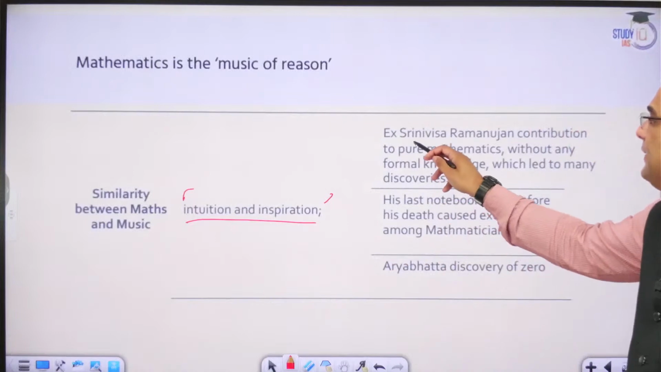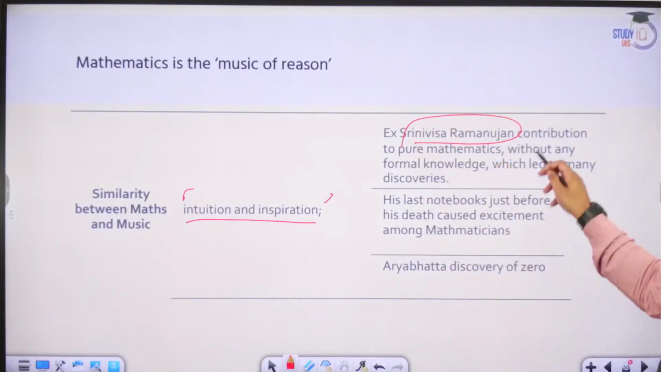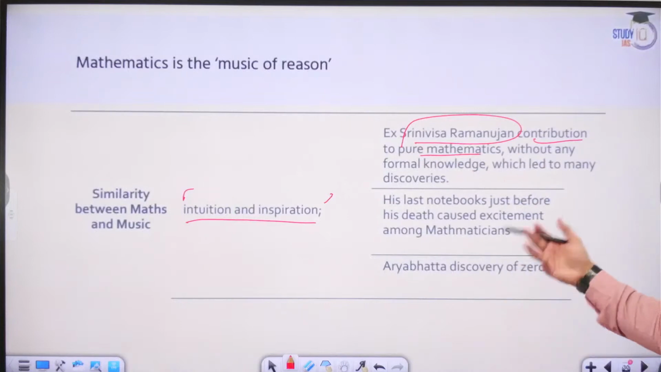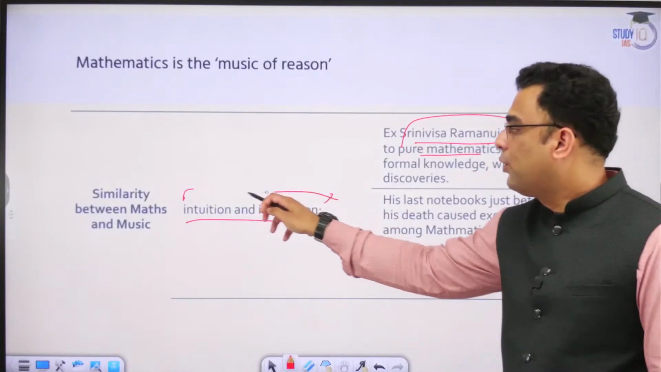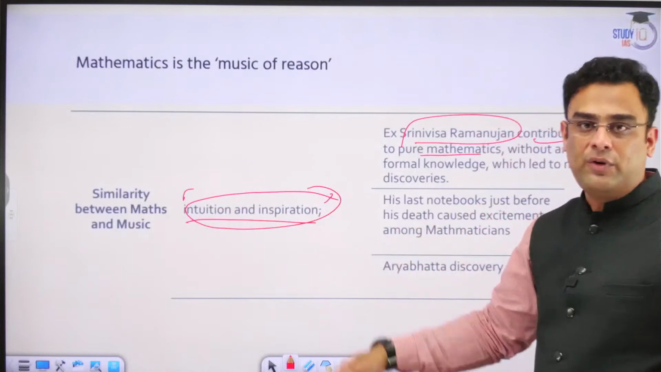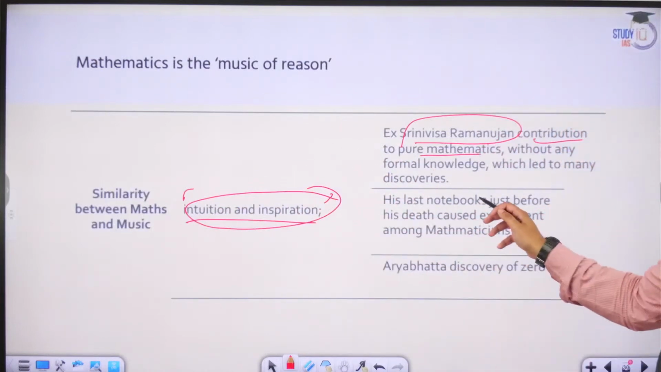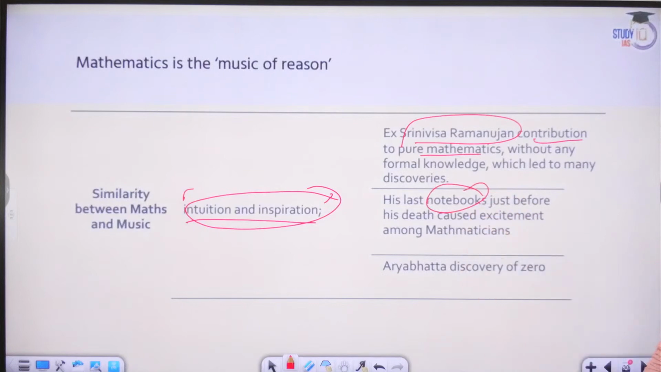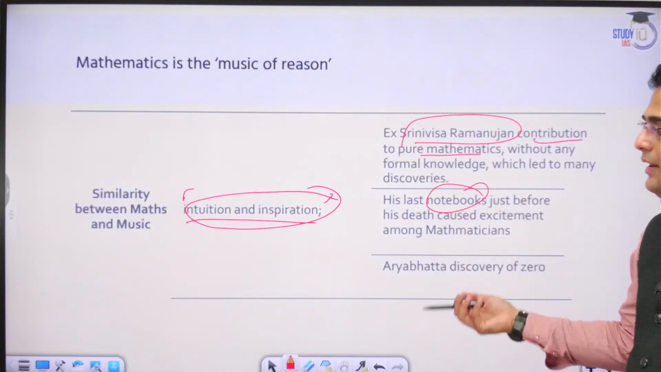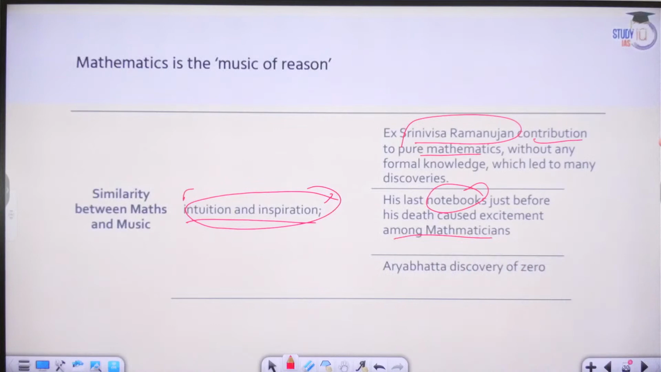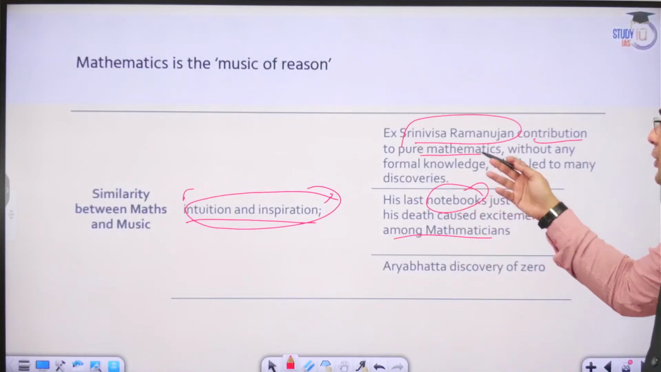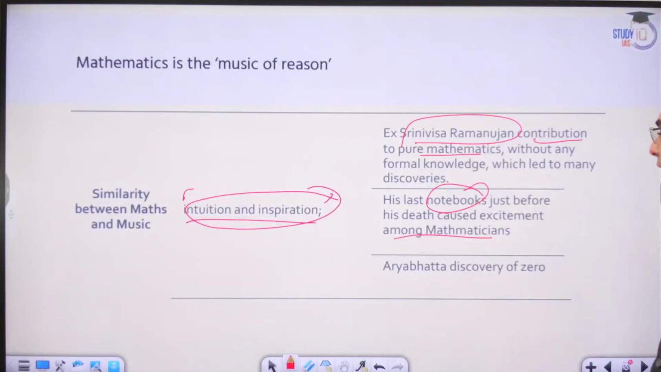A great example is Srinivasa Ramanujan, who contributed in pure mathematics without having any formal knowledge about it. So where was his contribution actually being derived from? It was being derived from intuition and inspiration. Now, his last notebooks just before his death, when they were read, clearly showed the kind of excitement that he had about mathematics despite not being formally trained in it.